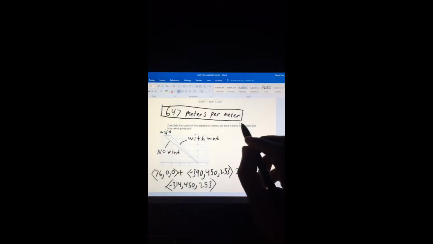Then you just plug it into the calculator, the square root of all these squares, and you get 642 meters per hour. Because the question says calculate the speed of the airplane in meters per hour, you just find the magnitude.